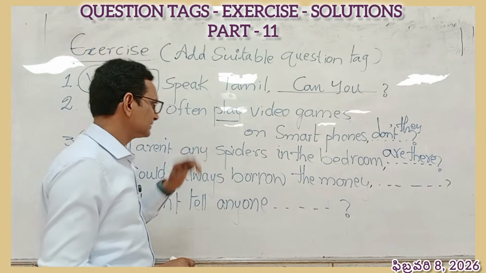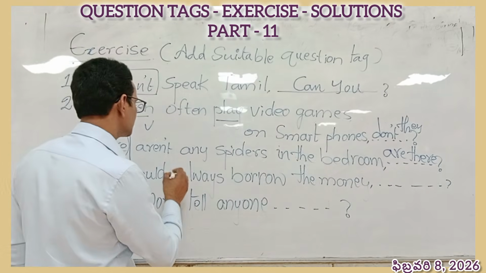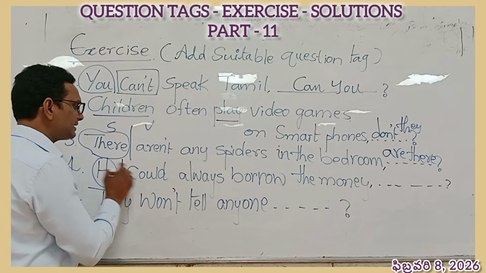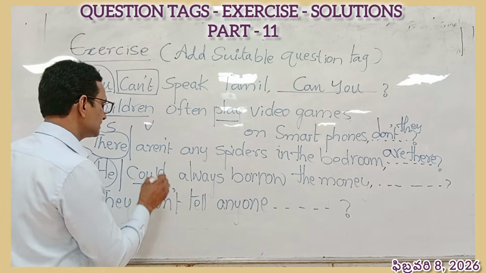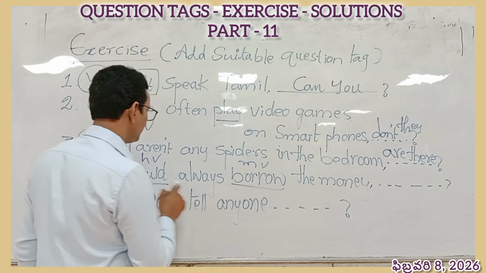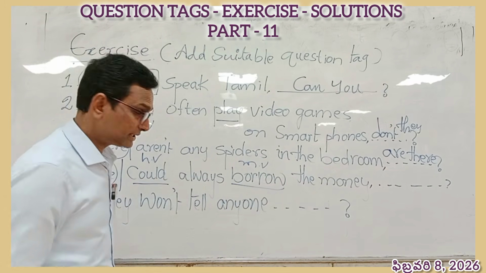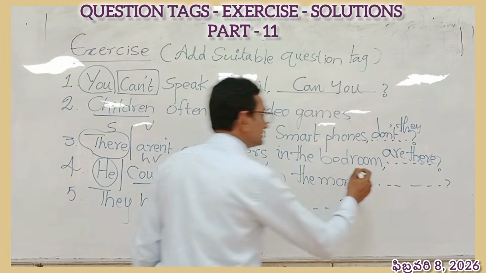Let's just follow this. Next, fourth one, he could always borrow the money. Subject is he and could is helping verb and borrow is main verb. We will not look at main verb. We will only look at helping verb because the structure is helping verb plus pronoun of the subject. We will directly take it here. See, we really could.